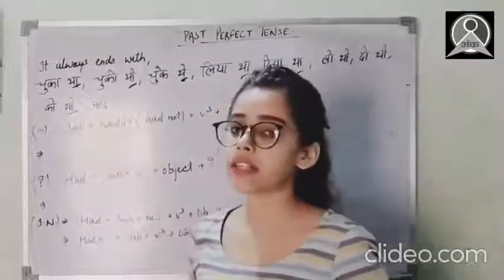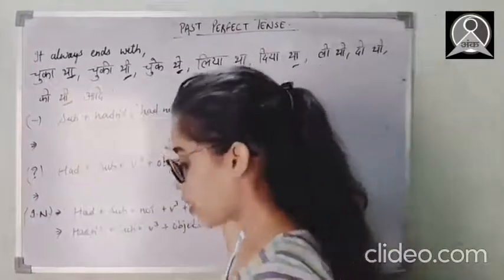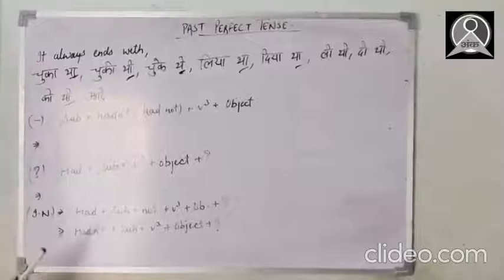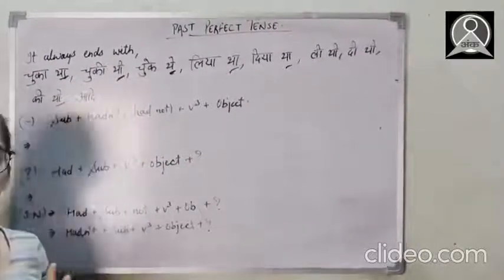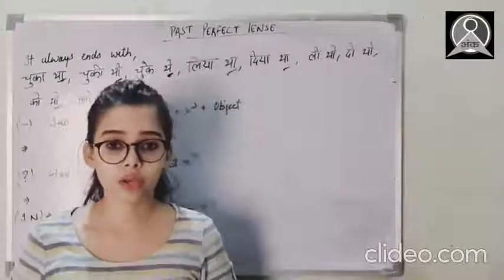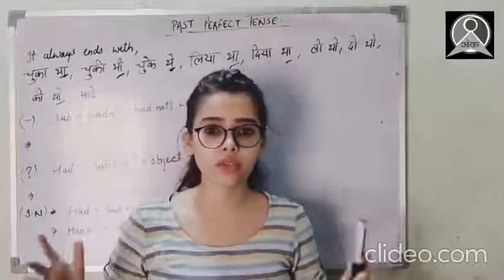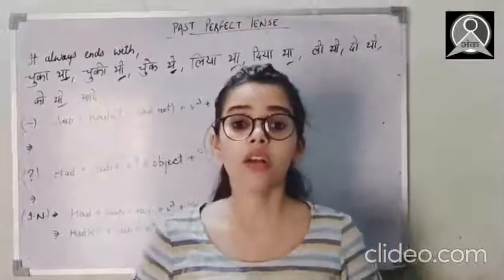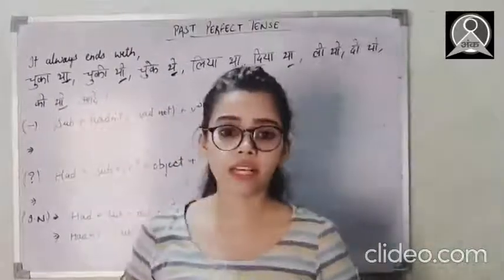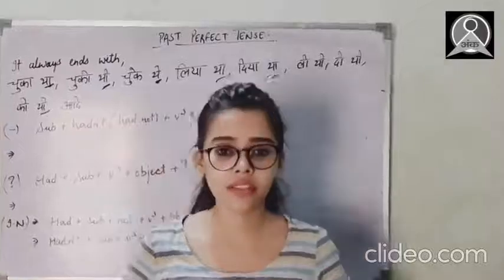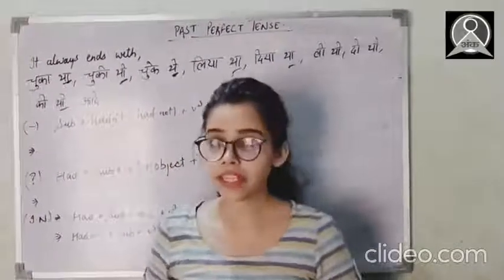So whenever the sentence is in negative sense, then we have to use this rule: subject plus had not, or we can say hadn't as well, plus verb's third form plus object. Okay, so here let's have the same example in the negative sense as well. And guys, one more thing, it's not always about those complicated sentences where there are two activities in past. No, it includes simple sentences as well which carry these words like वो खाना खा चुका था, वो स्कूल जा चुकी थी, etc. Okay, so here the negative sense, right?